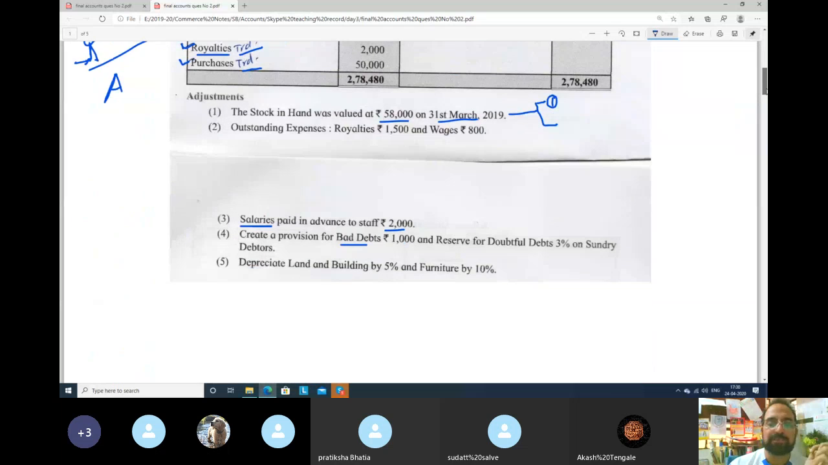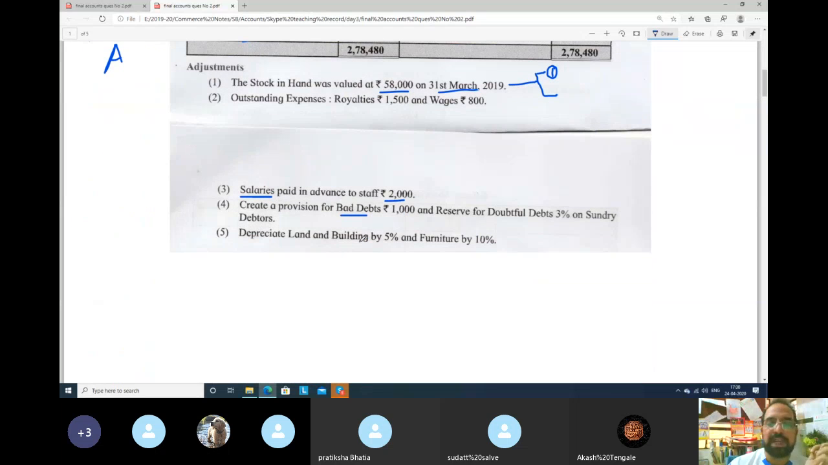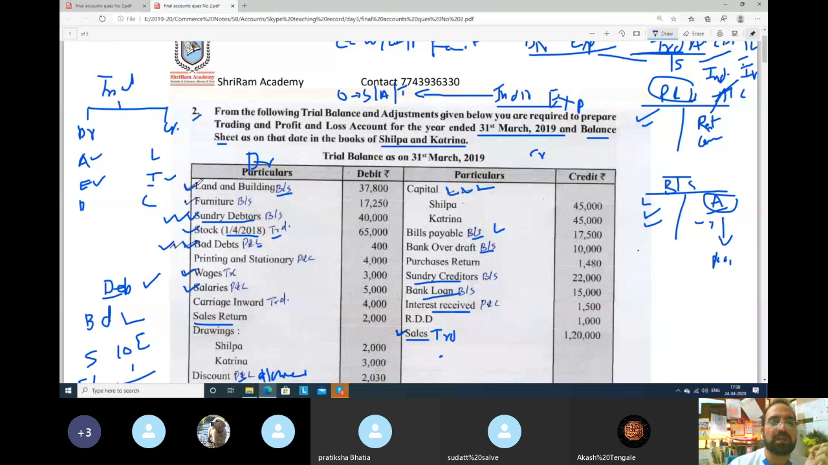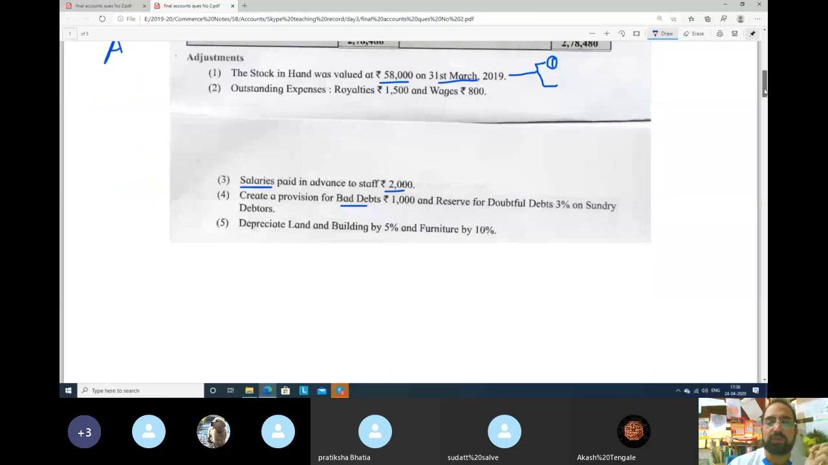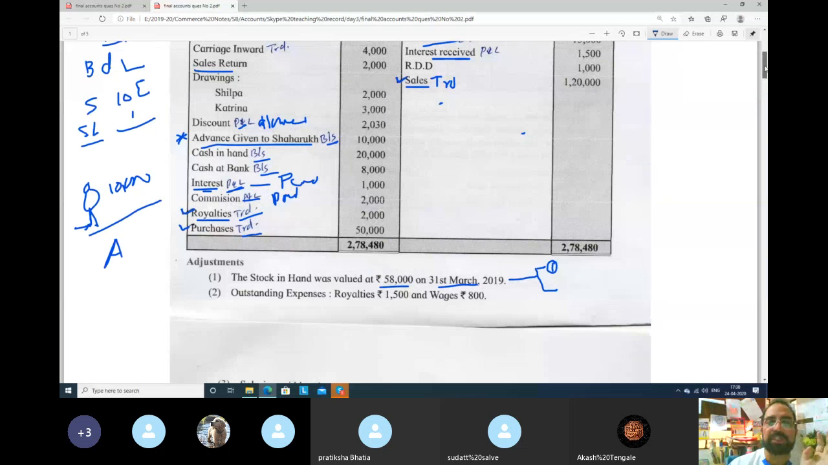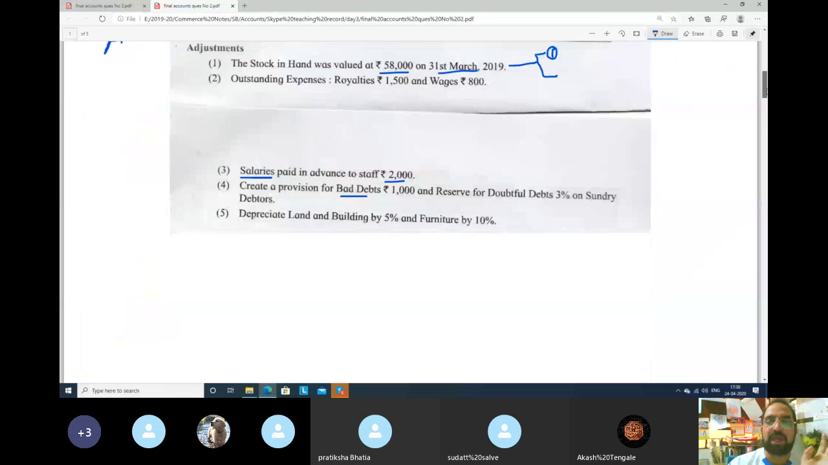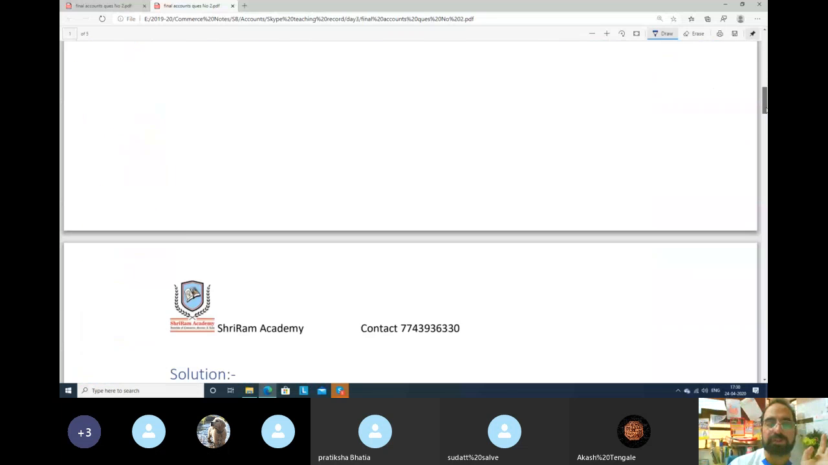Next, depreciate land and building by 5% and furniture by 10%. So we will mark land and building. See here, I have already marked, and furniture also one tick. So what we have done now: we have read the question and marked all adjustments. Marking adjustments means ticks and so on. Perfectly fine, and then we will start solving the question.